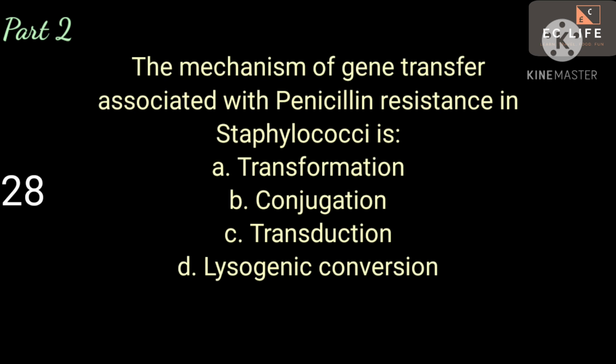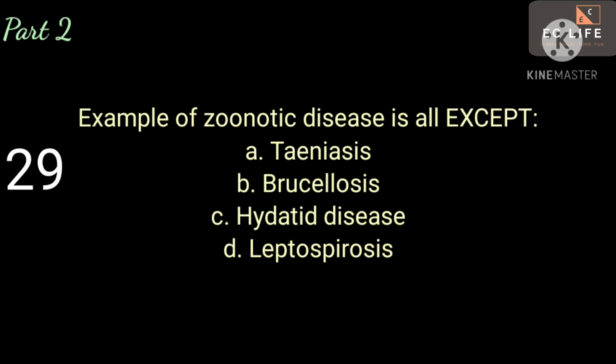Next question. The mechanism of gene transfer associated with penicillin resistance in Staphylococcus is A. transformation, B. conjugation, C. transduction, D. lysogenic conversion. Answer is C. transduction. Next question. Example of zoonotic disease is all except A. Teniasis, B. brucellosis, C. hydatid disease, D. leptospirosis. Answer is A. Teniasis.